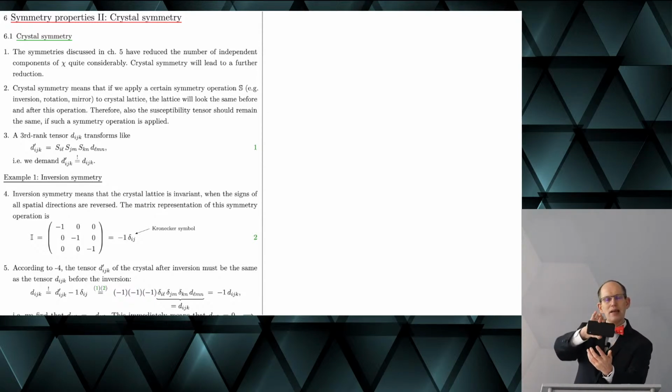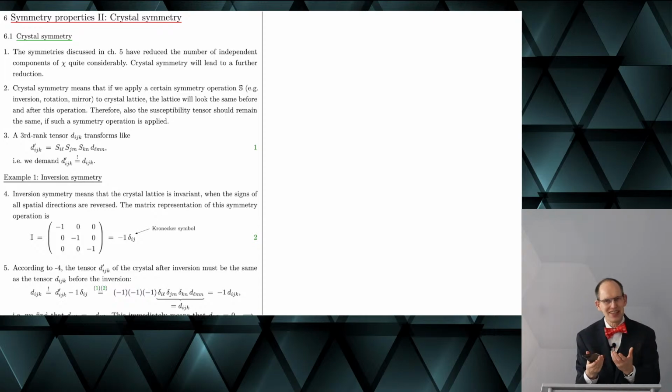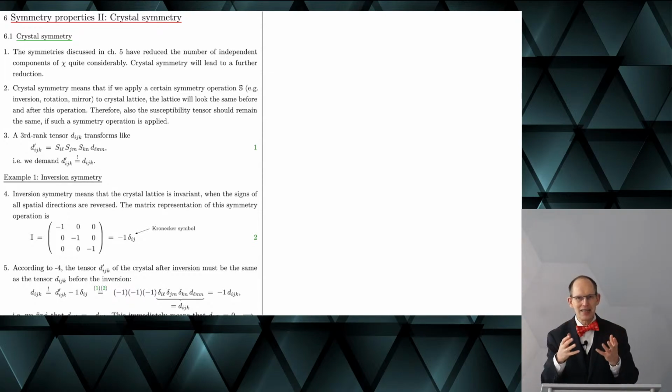So if I rotate that by 180 degrees, and you disregard the camera here, if you rotate it by 180 degrees, it just looks the same. If you do this with a crystal that has the same symmetry, you would have the same thing. So you can't distinguish the crystal after the symmetry operation.